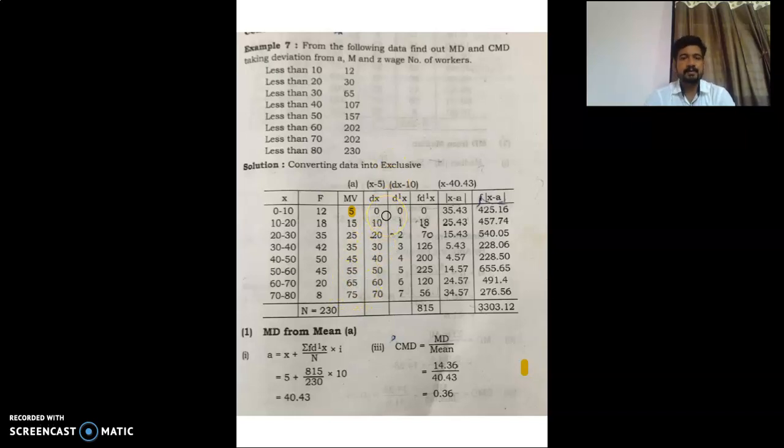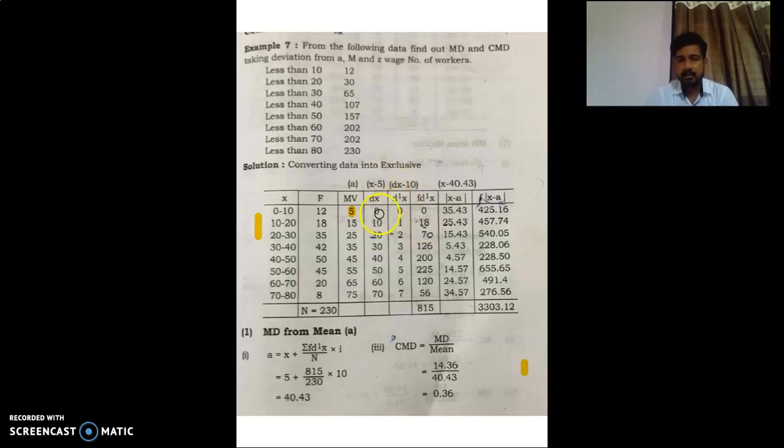So now we have dx. Now we find d dash x, which is the deviation dx divided by 10, as there is a difference of 10 in between. All those things we already solved at the time of calculating arithmetic mean.